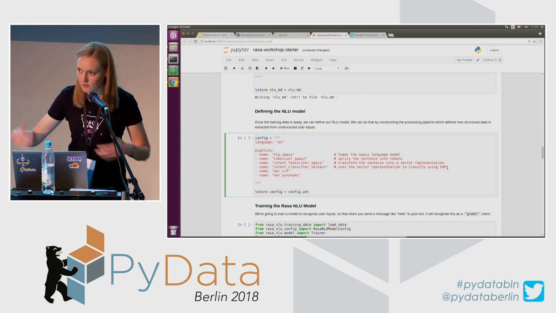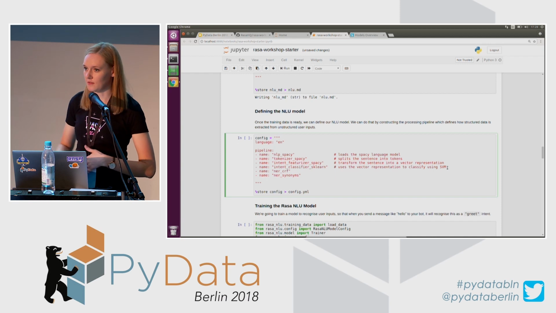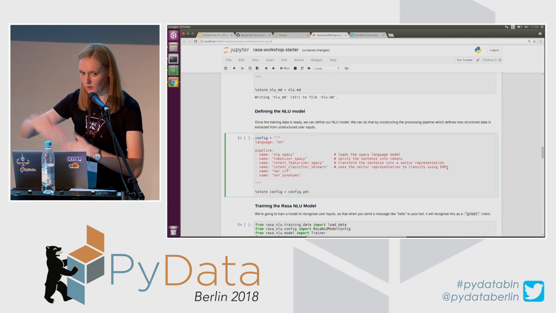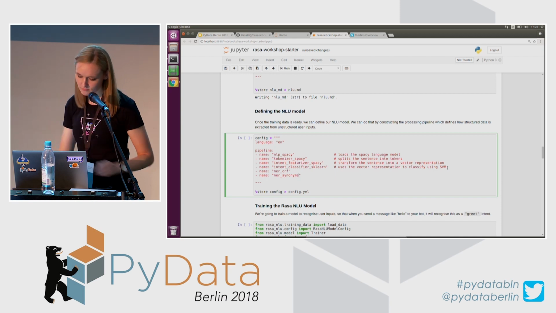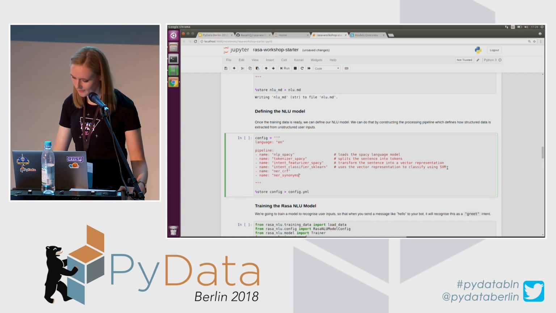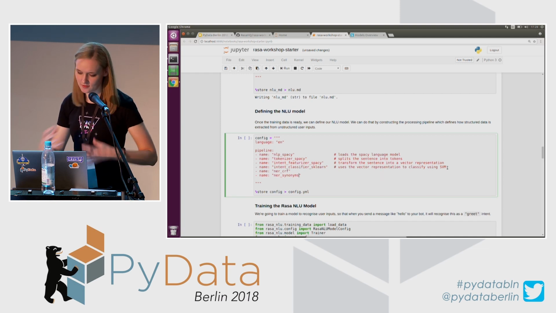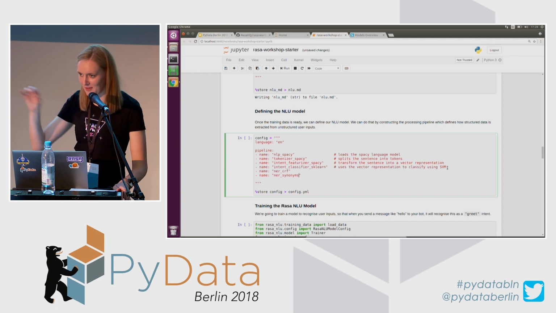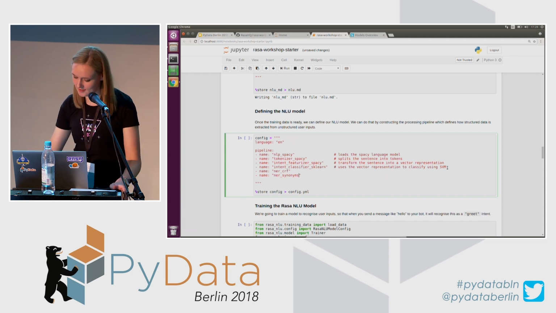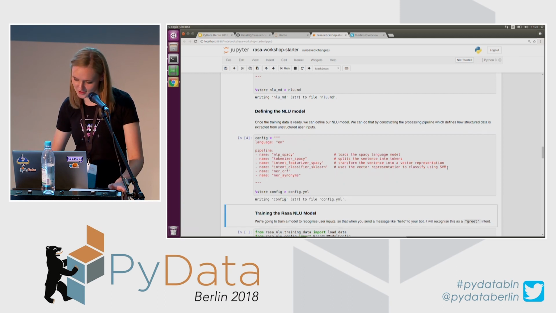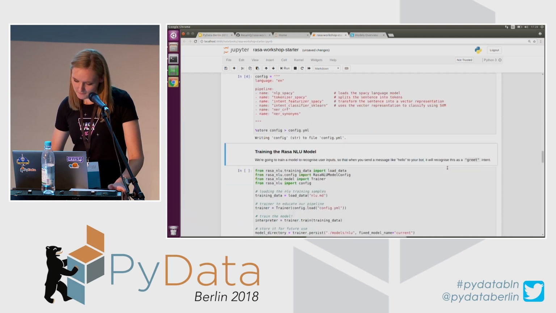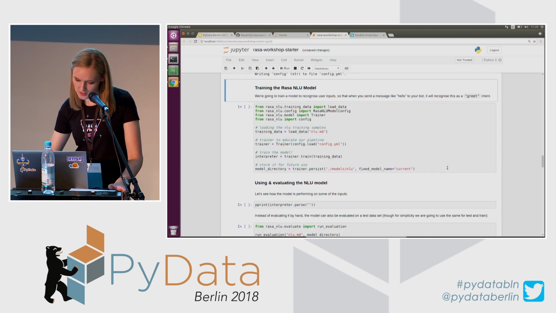Yeah, so this is how the pipeline looks, and the input sentences are going to go through all these steps one after another. It's not really that you have to specify them in a specific order, but it follows how the NLU architecture is. Cool, and then we can train the model.